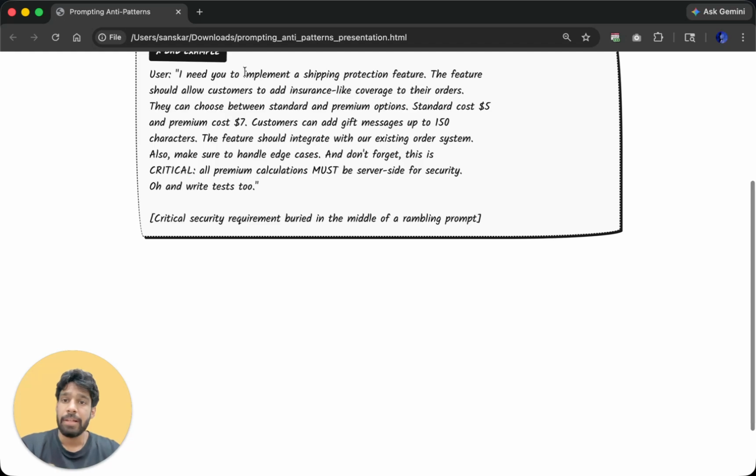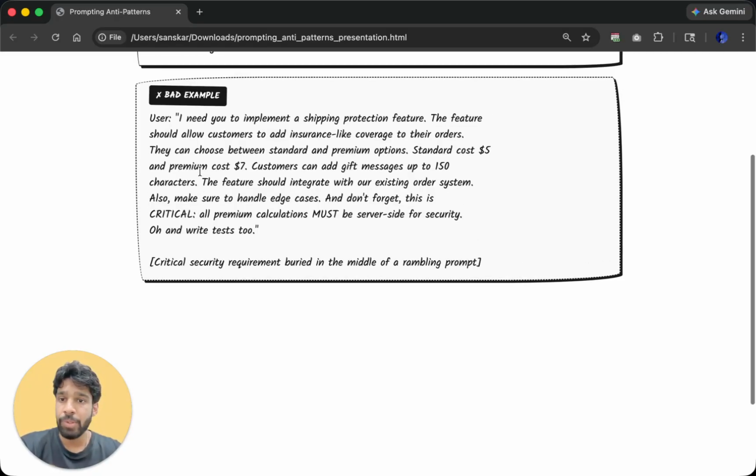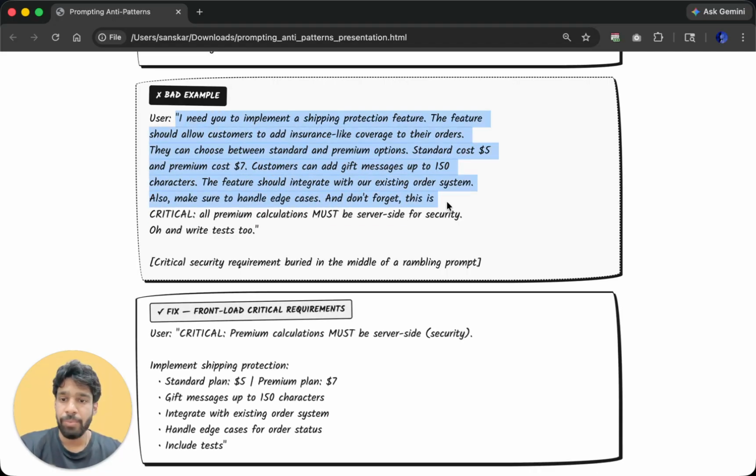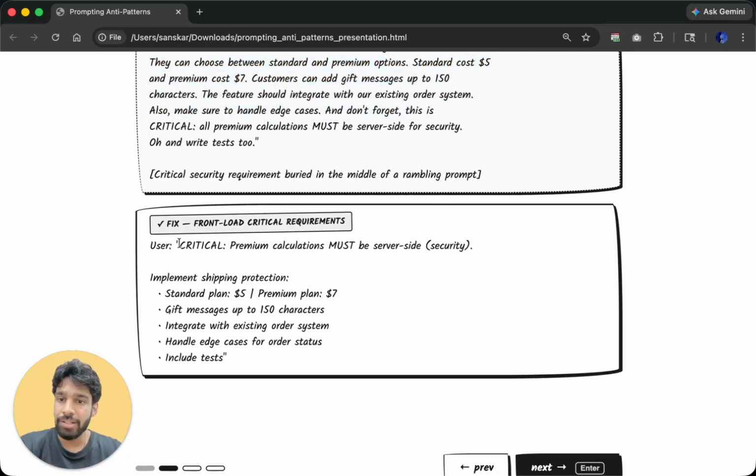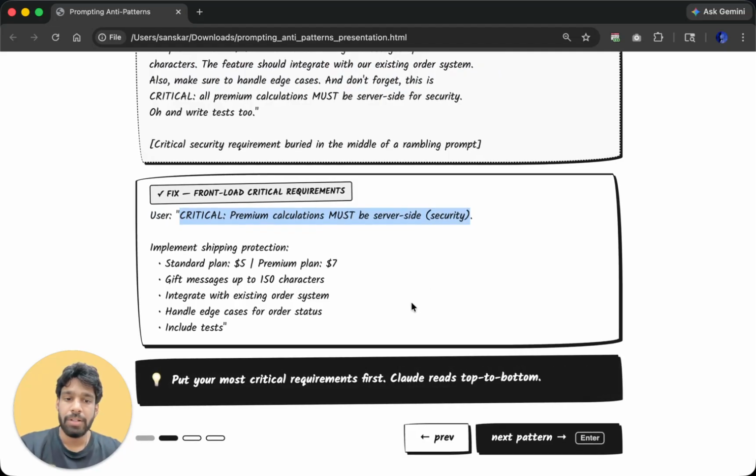At first glance, this prompt doesn't look so bad. Okay, it looks okay. But the thing is, we mentioned something critical: all premium calculation must be server side for security. That is a critical requirement, but what we did wrong is we buried it under so many lines of prompting. What we should do is start with what's critical, what matters the most, because Claude reads our prompt from top to bottom. So the most critical requirement should always be put upfront.